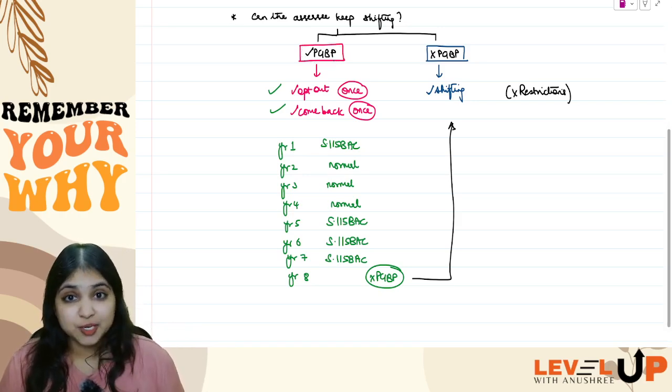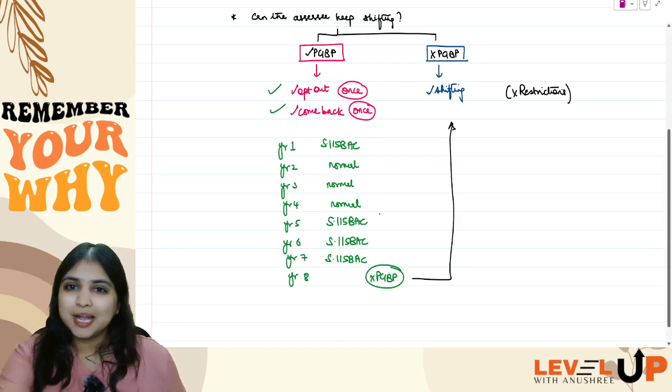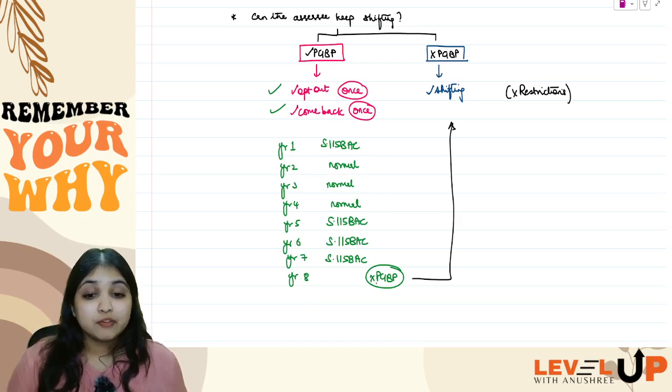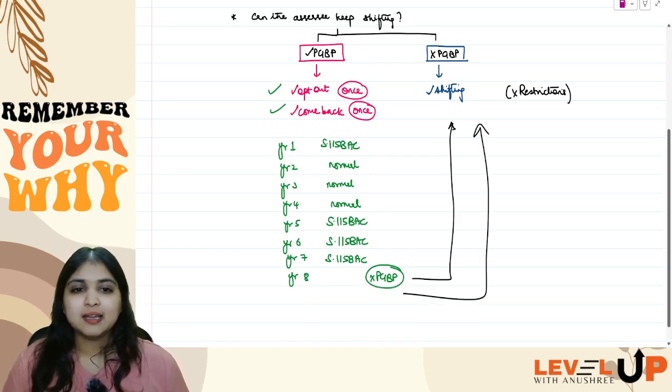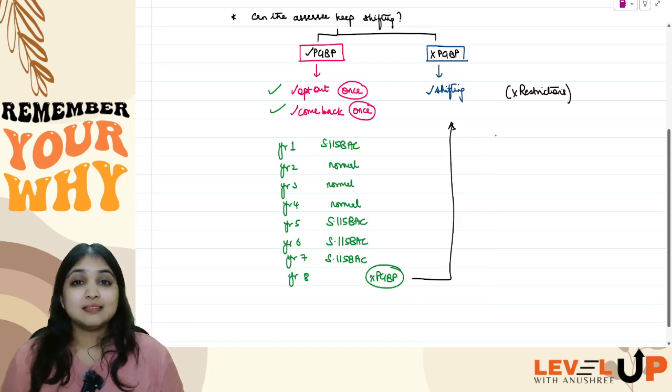But if the assessee has PGBP, yes, you can opt out. Then yes, you can come back. But once you come back, you have to stay here only. But however, once you stop having PGBP, then yes, you can again start jumping. Understanding, everybody? So that is it with this video.